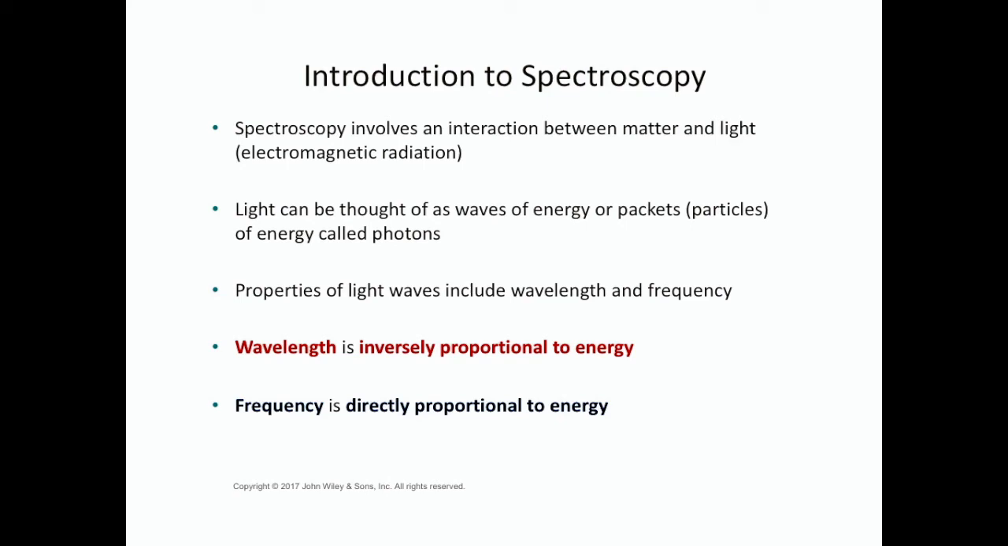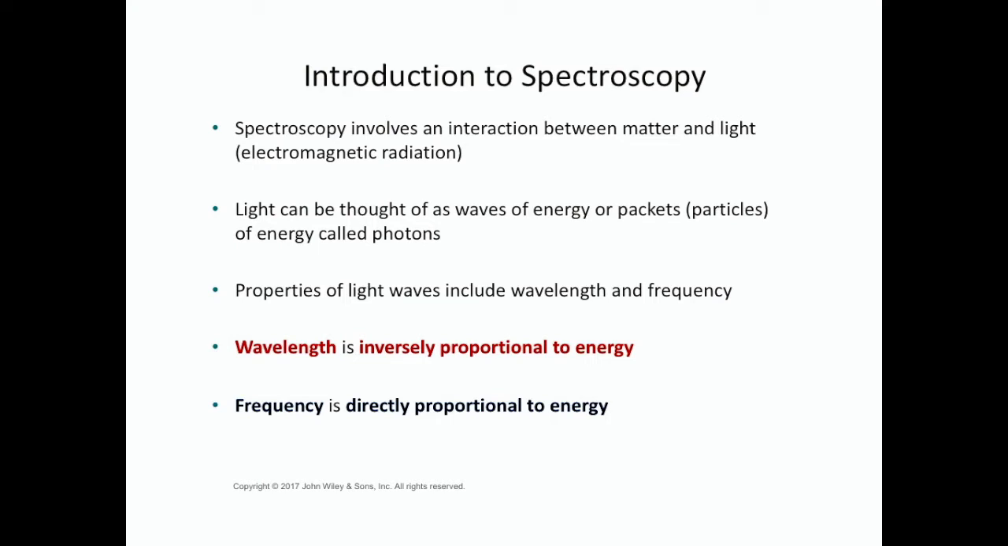In this video, I'm going to introduce you to spectroscopy and then talk about infrared spectroscopy. So spectroscopy involves an interaction between matter and light. Light is also known as electromagnetic radiation. Now, don't get confused between spectroscopy and mass spectrometry. Mass spectrometry does not involve interactions between matter and light, but the names sound very similar.